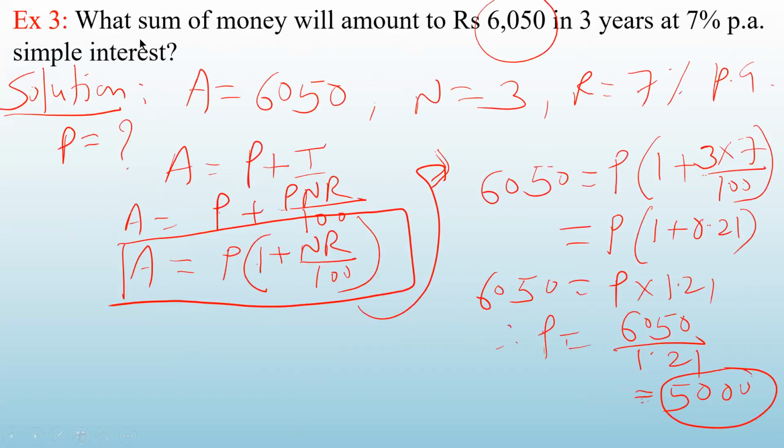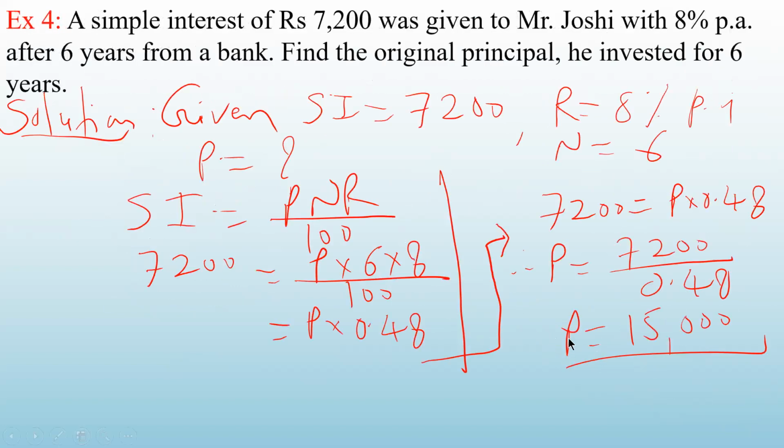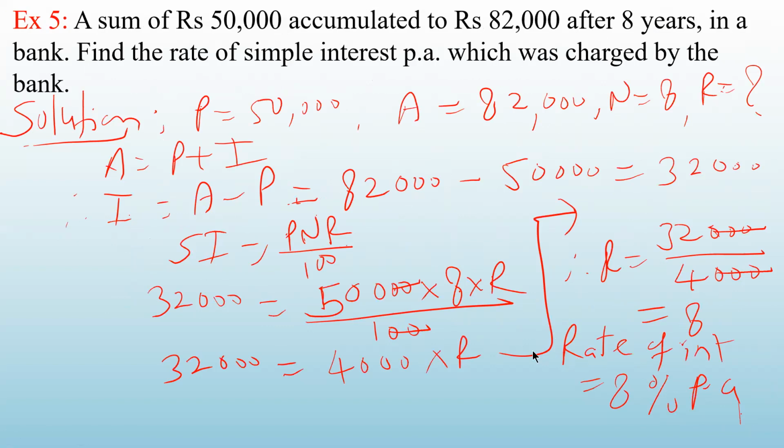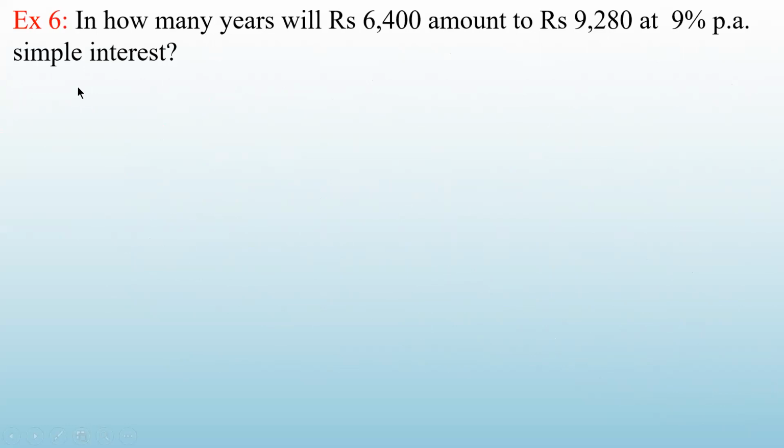In the third problem, what sum of money will amount? We have calculated P. Amount was given to you. In the fourth one, we have calculated again P. In the fifth one, we have calculated rate of interest. Now the last one we'll take. In that we will calculate number of years.